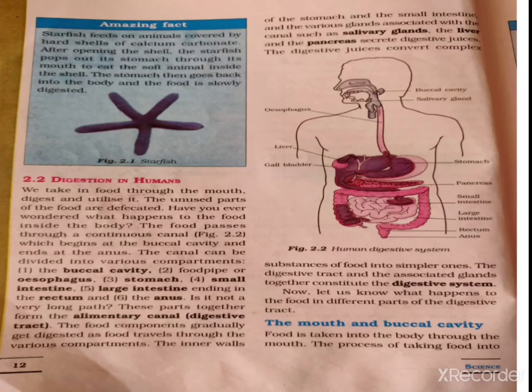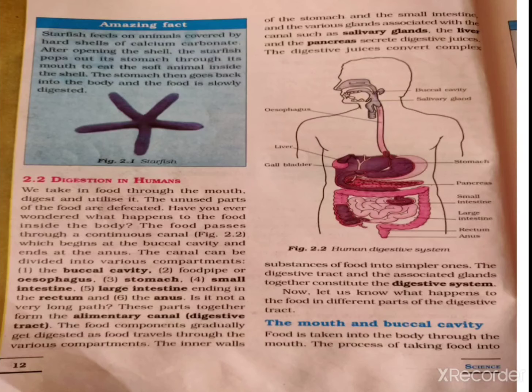So first is the buccal cavity, second is the food pipe or esophagus. Third is the stomach. Fourth is the small intestine. Fifth is the large intestine, the end of which is called the rectum, and sixth is the anus.